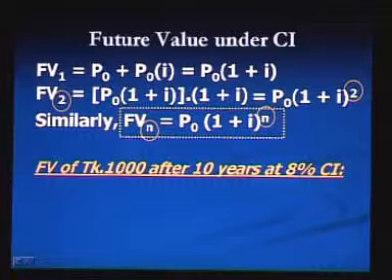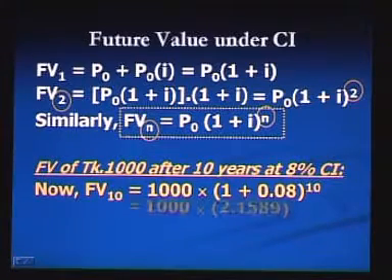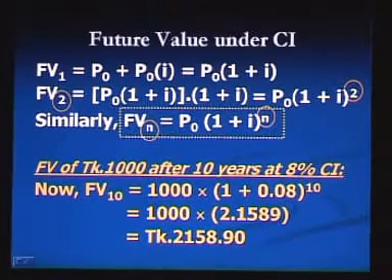Now, if we invest taka 1000 for 10 years at 8% interest rate, then we can calculate future value by putting the values in the formula. So, future value after 10 years will be 1000 into (1 plus 0.08) to the power 10, and the amount will be taka 2158.90. So, the future value will be taka 2158.90 after 10 years if it is compounding annually at 8%. You have to use a scientific calculator and formula to calculate this future value.